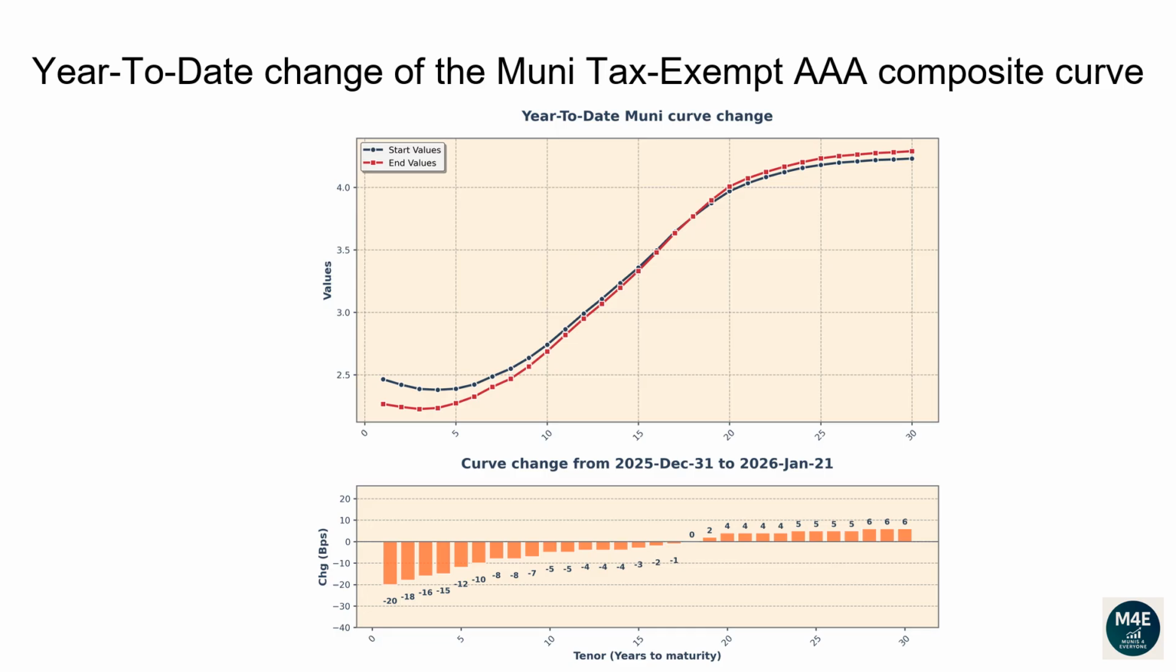The 1-year tenor changed -20 basis points. The 2-year tenor changed -18 basis points. The 5-year tenor changed -12 basis points. The 10-year tenor changed -5 basis points. The 20-year tenor changed 4 basis points. The 30-year tenor changed 6 basis points.